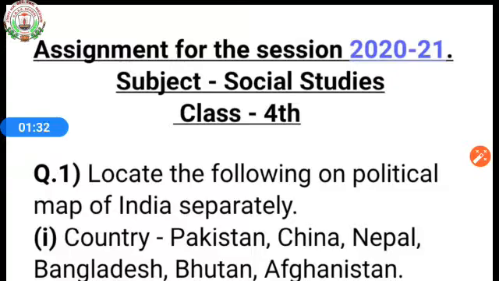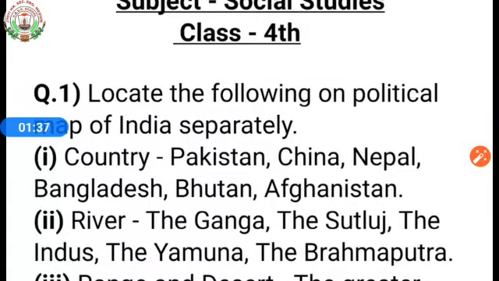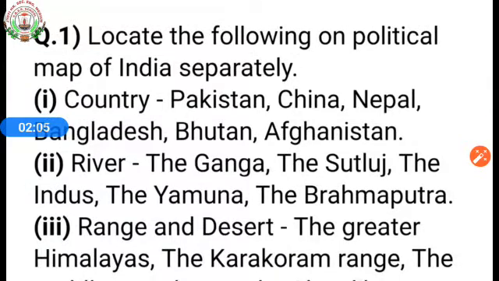In question number 1 you have 3 sub questions. So first one, locate the following on the political map of India separately. Separately means each part you have to do in a separate map. Like first one, countries: Pakistan, China, Nepal, Bangladesh, Bhutan, Afghanistan. This you have to do in one map.